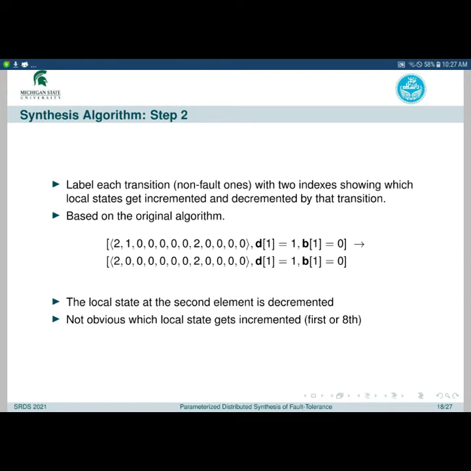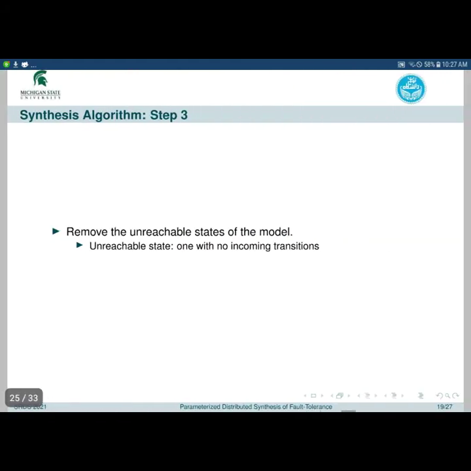For example, consider this transition in our Byzantine agreement example. We can see that the number of processes in the local state at the second element is decremented, but it is not obvious which local state gets incremented, the first one or the eighth one. And so we can label the correct local state based on the logic of the algorithm in this step.